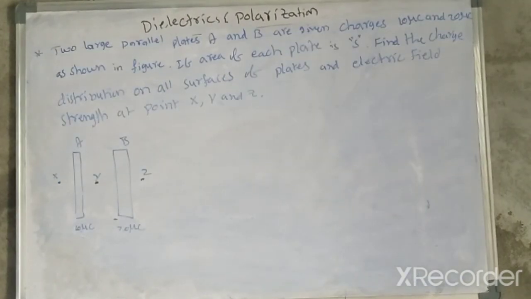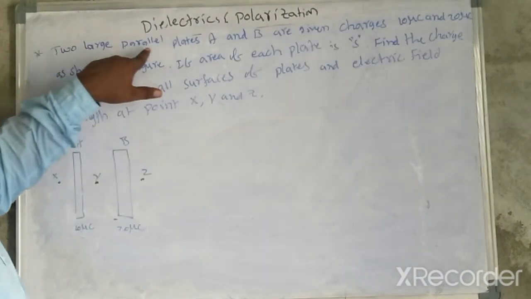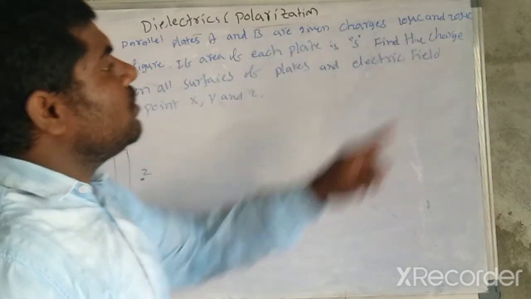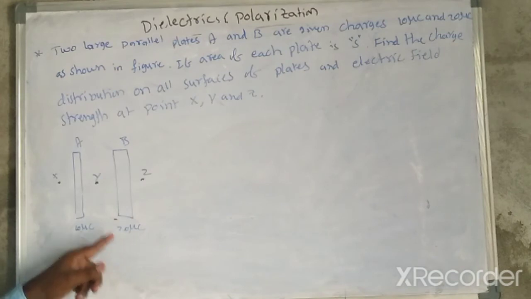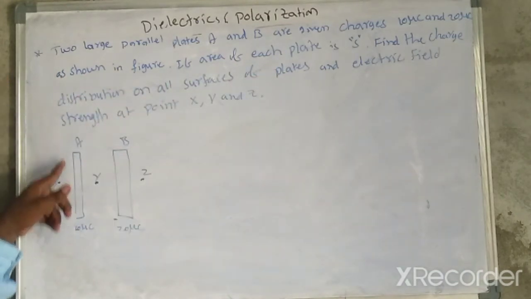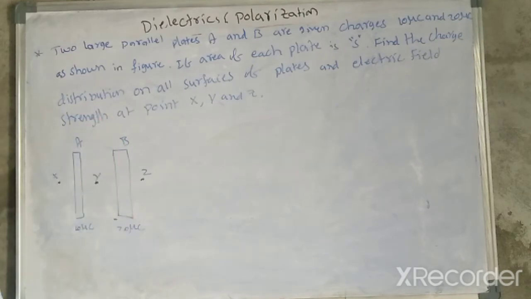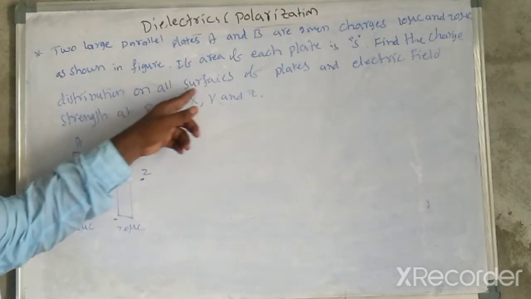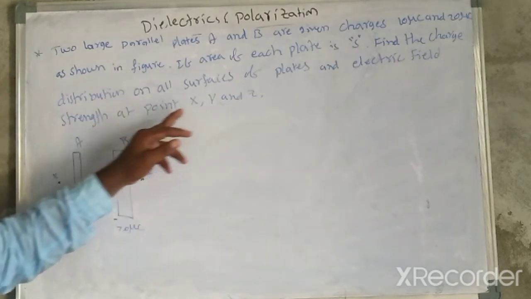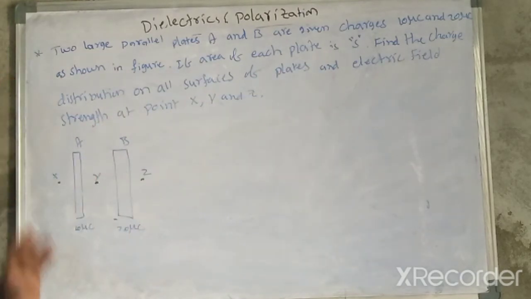Another important model: two large parallel plates A and B are given charges 10 microcoulomb and 20 microcoulomb, as shown in the figure. If the area of each plate is S, find the charge distribution on all surfaces of the plates. That is the first question. The second one: find the electric field strength at points X, Y, Z.